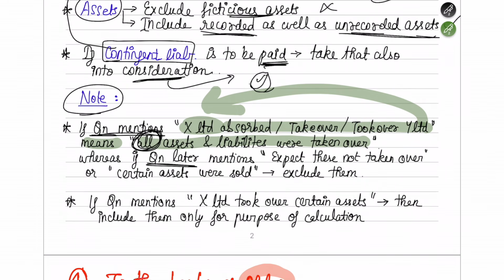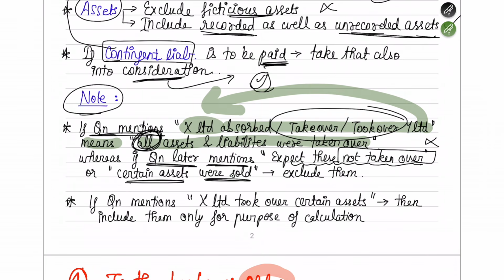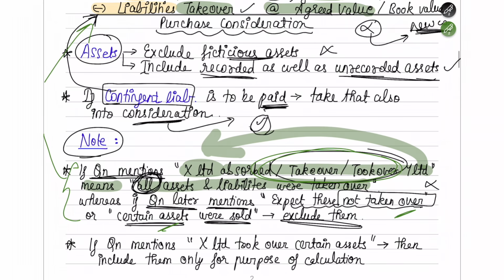But if the question mentions later on that except a few things they are not taken over, suppose a PP is not taken over, or a trade payable is not taken over, then you should not consider this. Only whatever has been taken over, consider that. Or if they say that certain assets will be sold before they are taken over, or are going to be sold in the near future, then don't take them either. So in conclusion, whatever has been taken over by the new company, only take that. If something is not taken over, exclude those assets and liabilities. If certain assets are to be sold, then exclude them also. Don't take them in the calculation of the net assets method. I hope you understood this.